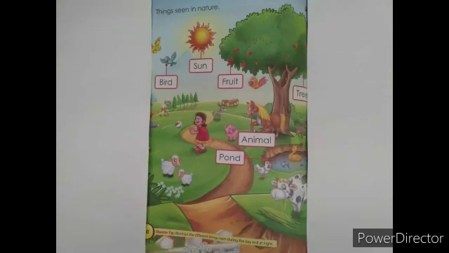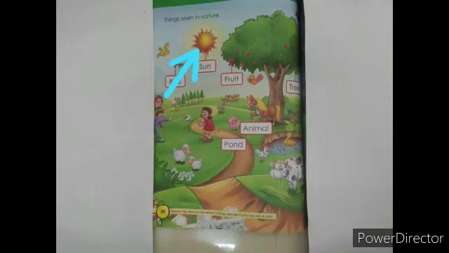There are so many things which we can see very clear because it is a daytime picture. During daytime you can see the sun, birds, animals and children are playing.